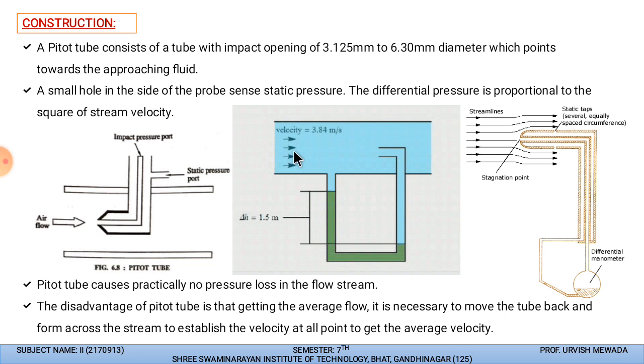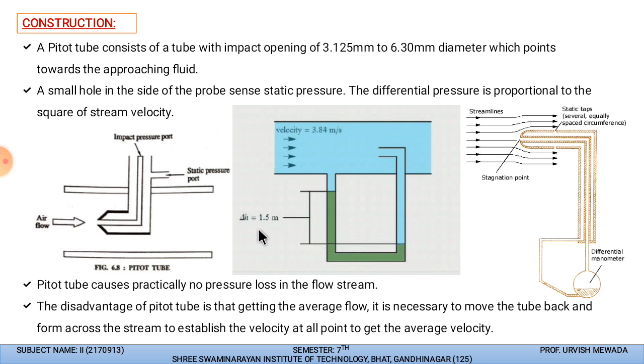This is the point where we are obstructing the fluid, so according to the fluid pressure this will go down, and at this point the fluid pressure is low. So the mercury will set a level, and both points have a difference, which is the change in height.